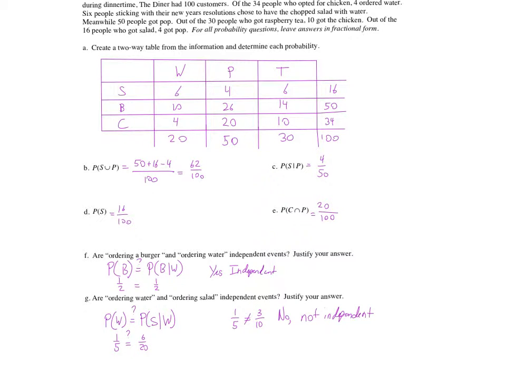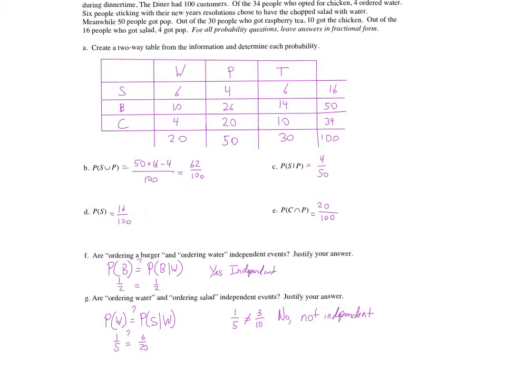These two strategies are just a way to check. Calculate this probability, calculate this probability. If you wanted to switch them around, the probability of ordering water and the probability of ordering water given a burger, call one A, call one B, set it up like this, it will work either direction. With all of that, that gives us the groundwork for independence, which I think are the key steps of this lesson. Set up this probability, calculate each of them. Are they equal? They're independent. If they are not equal, they're not independent.